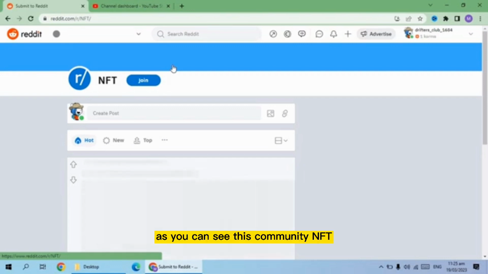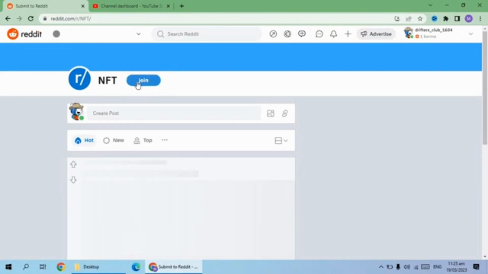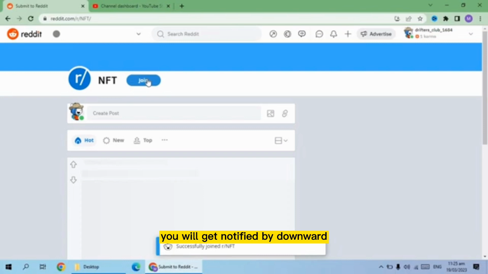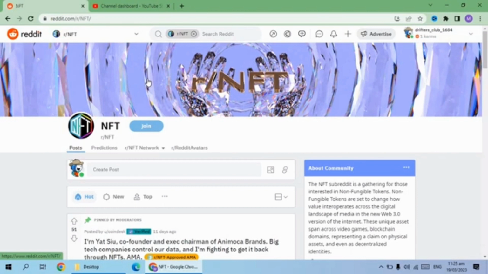As you can see, this community NFT, and then click join. Successfully joined NFT. You will get notified by a message downward to your screen, and then explore this community from start to end.